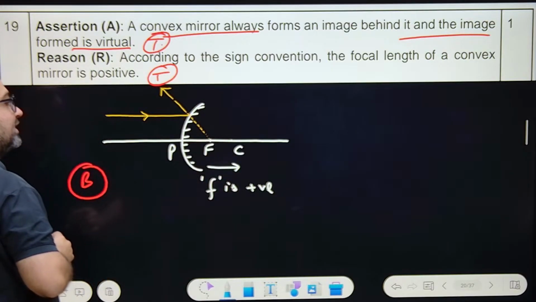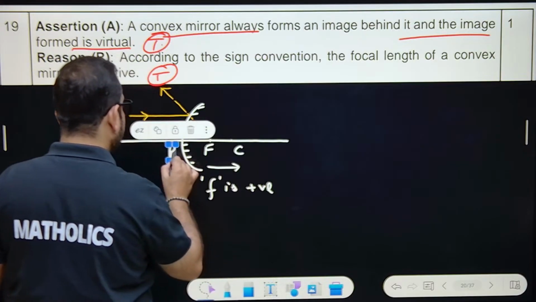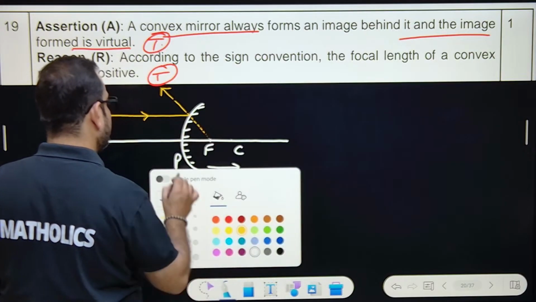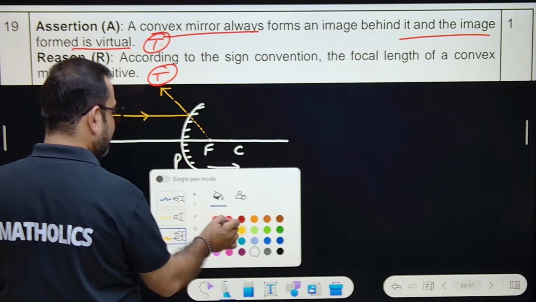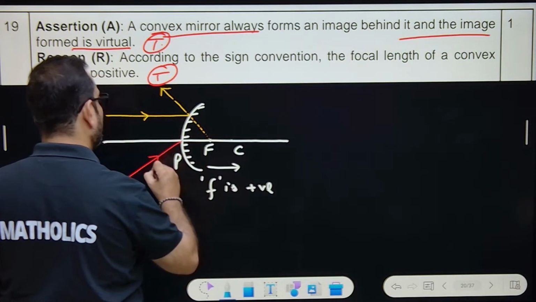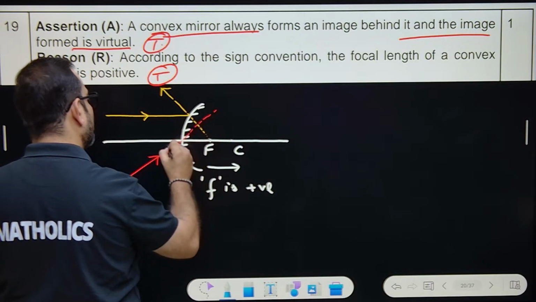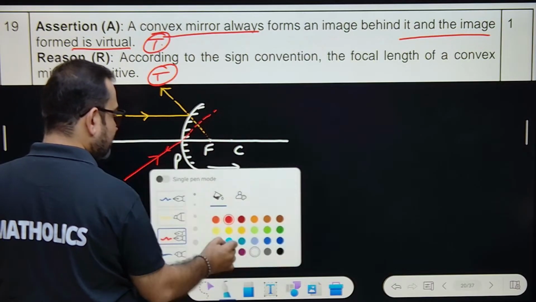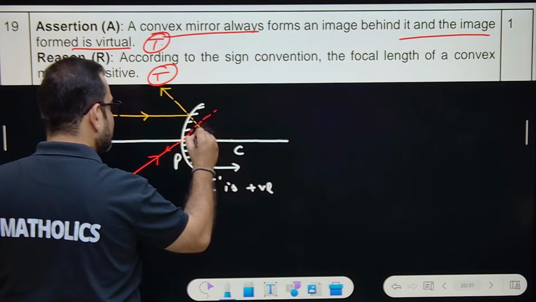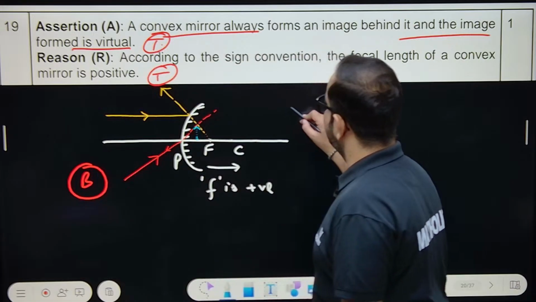And one line is coming towards the pole. Let's make it in red. This is another line, incident towards the pole. It will be reflected back by the pole only. So this is nothing but the image, and the image is virtual and erect.